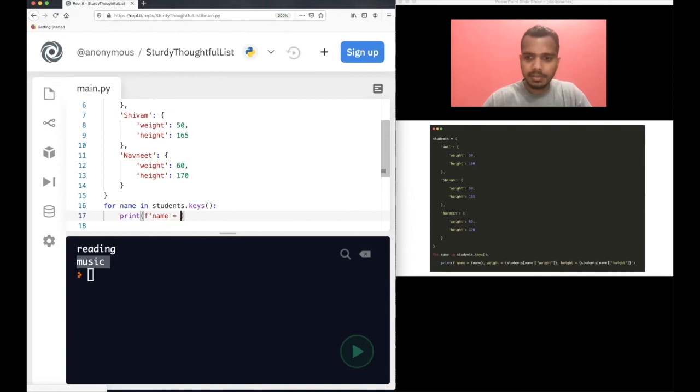Name equal to name, weight, for every student I am taking the details, weight equal to students name weight.